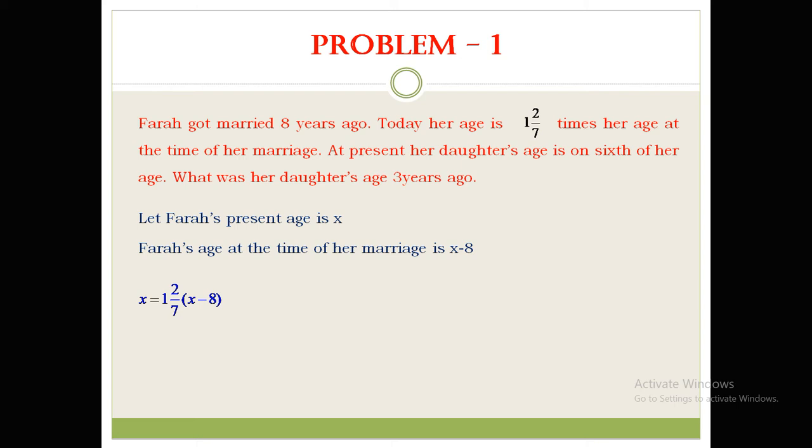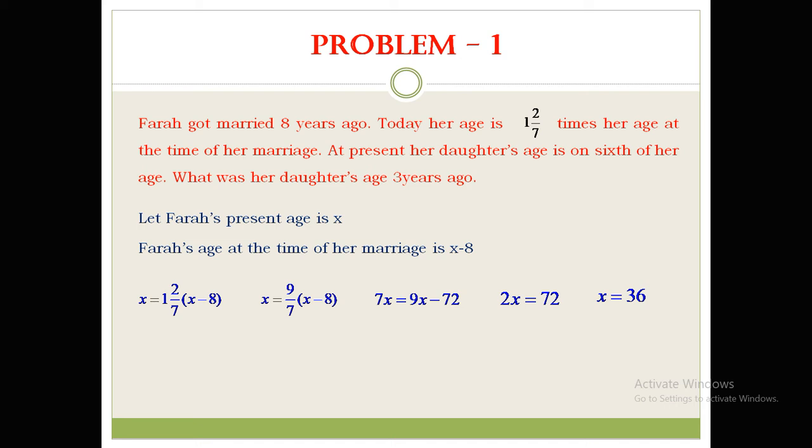That means x is equal to 1 and 2 by 7 times of x minus 8. If we solve this, x is equal to 9 by 7 times of x minus 8. 7x is equal to 9x minus 72. 2x is equal to 72, and x is equal to 36. Simple. So Farah's age is 36.